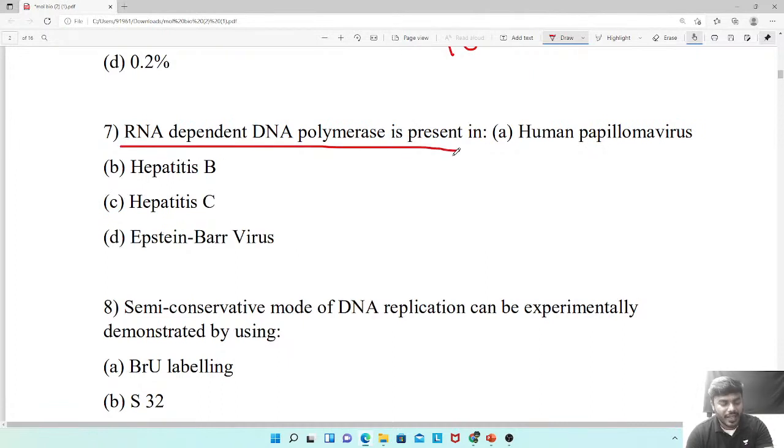Okay, think and answer. RNA dependent DNA polymerase is present in human papilloma, hepatitis B, hepatitis C, Epstein-Barr virus. RNA dependent DNA polymerase is present in? Try it.